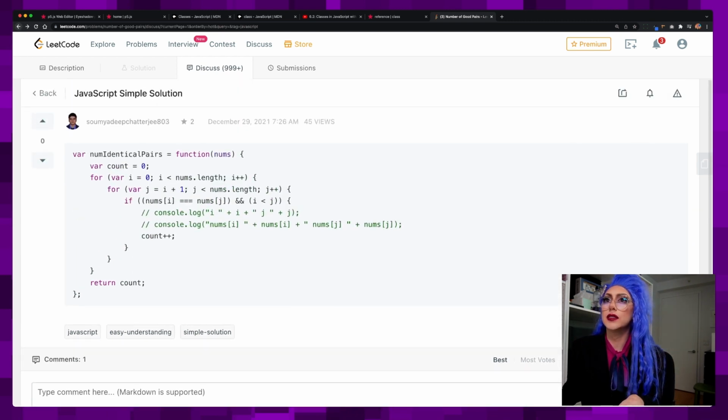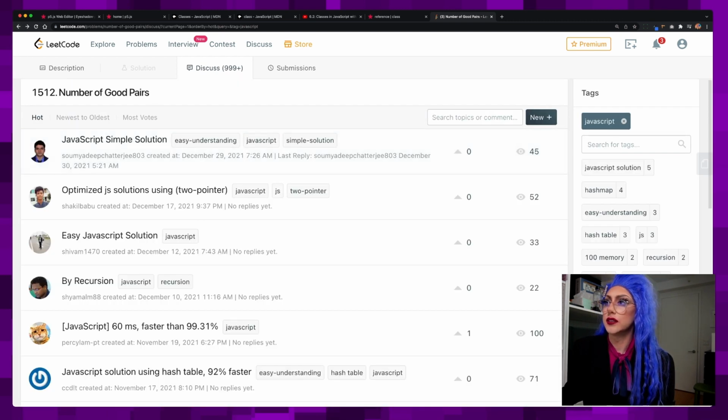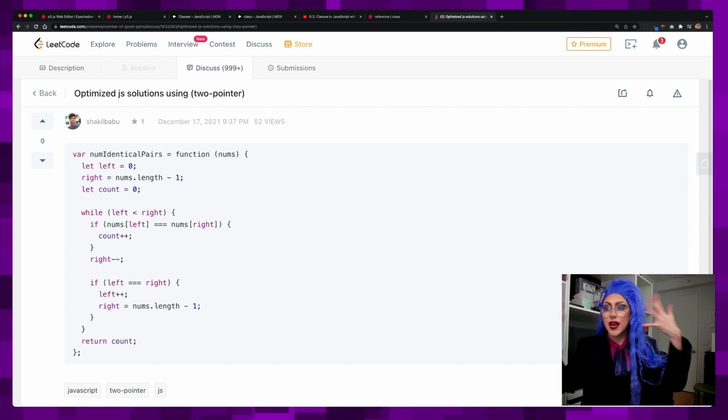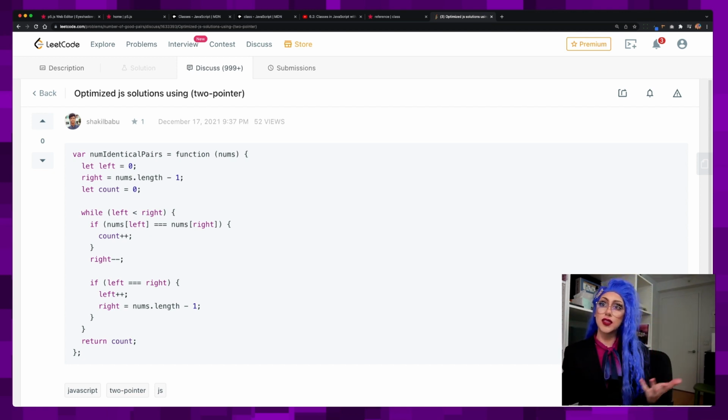We don't have to review this. And let's see if there are optimized JS solutions using two-pointer. Okay, so this is another good way. This is another good technique. There are a lot of techniques in these that are always good to think about, oh, I could have done it in this way. So here they're iterating through the list once, but they kind of keep the list moving. They move their pointers left and right as they go through.